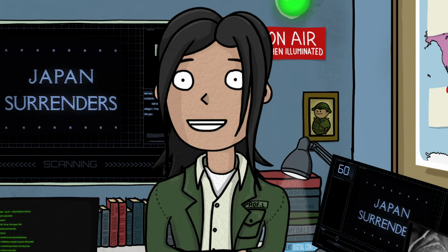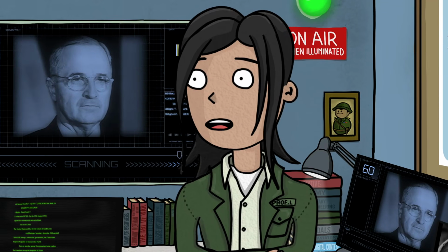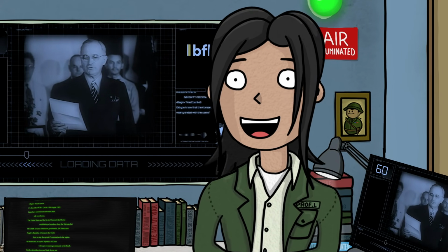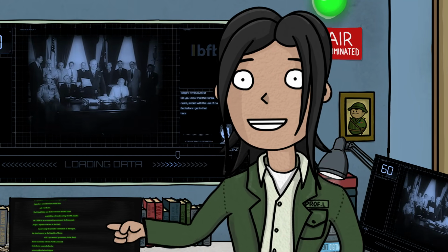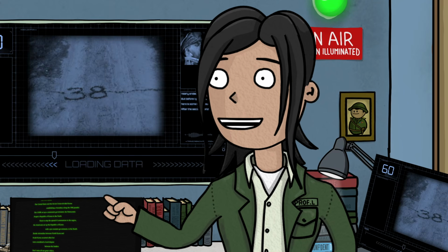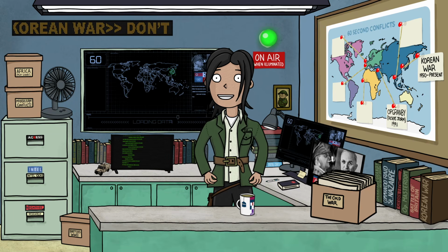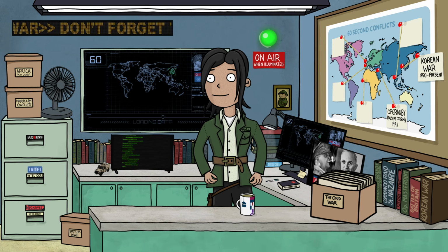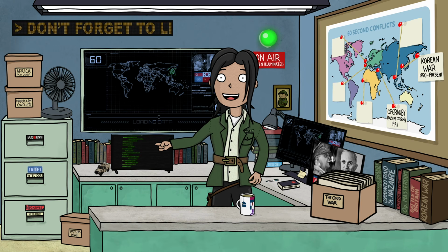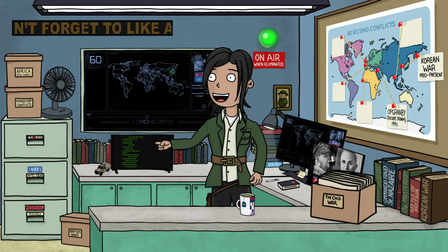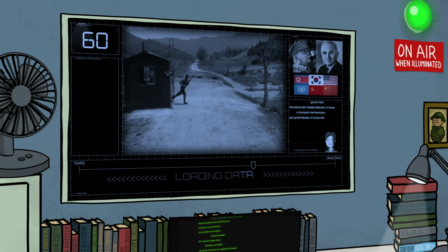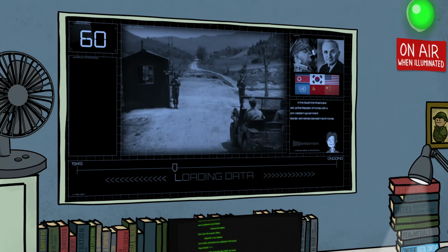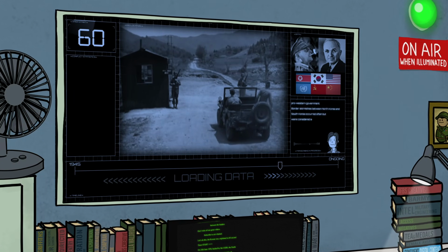After the Second World War, Japan surrendered and ended its rule over Korea. The United States and the Soviet Union divided Korea, establishing a boundary along the 38th parallel. In the north, the USSR set up a communist government, the Democratic People's Republic of Korea. In the south, the Americans set up the Republic of Korea with a pro-Western government. Border skirmishes between the north and south occurred often, but it was considered a local dispute between the leaders.